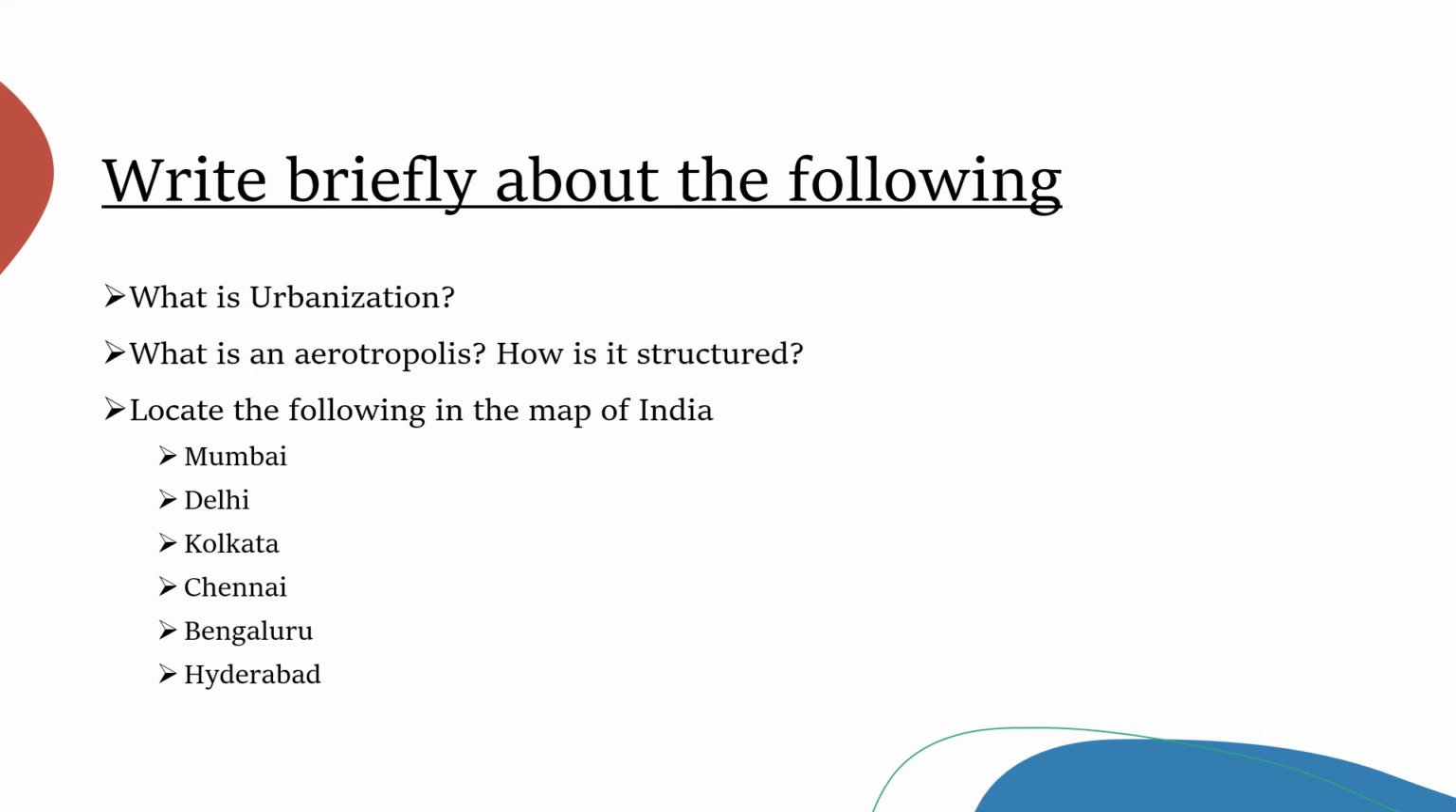Students, write briefly about the following. What is urbanization? What is an aerotropolis? How is it constructed? Students, look at the following in the map of India: Mumbai, Delhi, Kolkata, Chennai, Bangalore, Hyderabad.